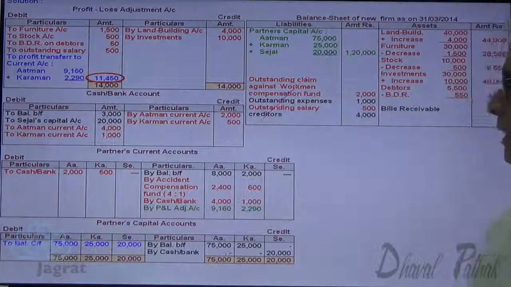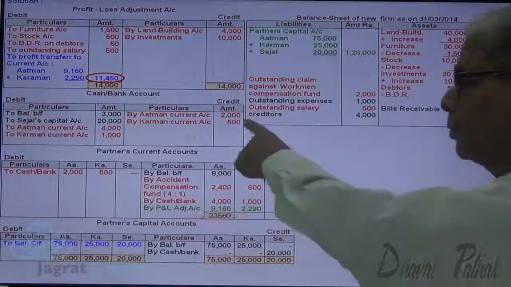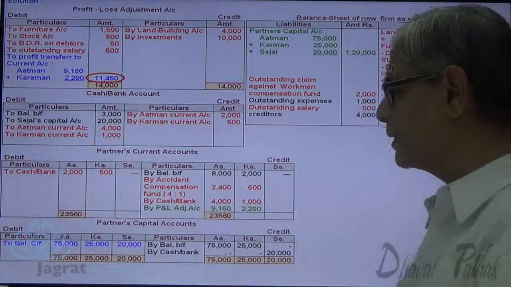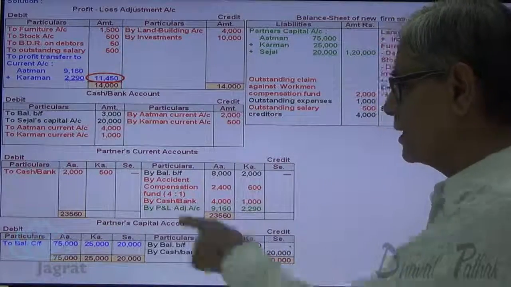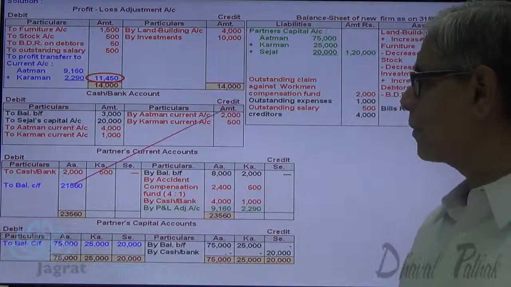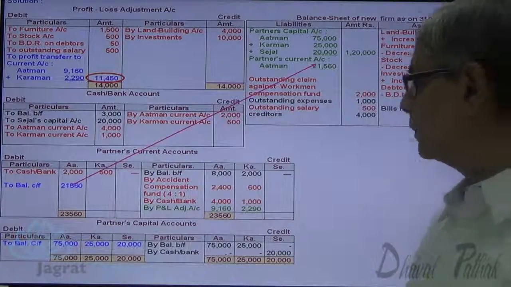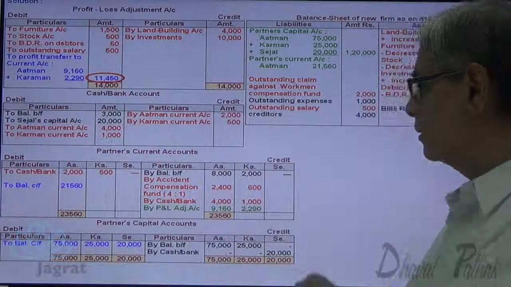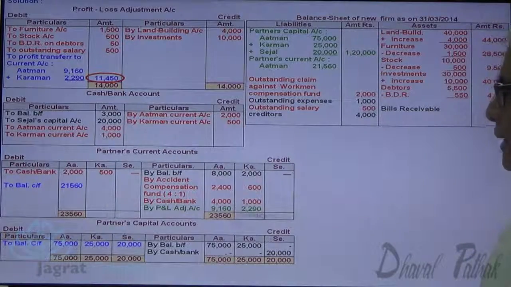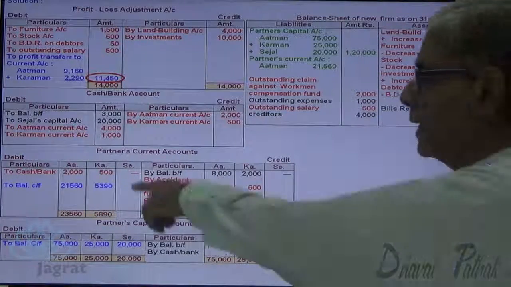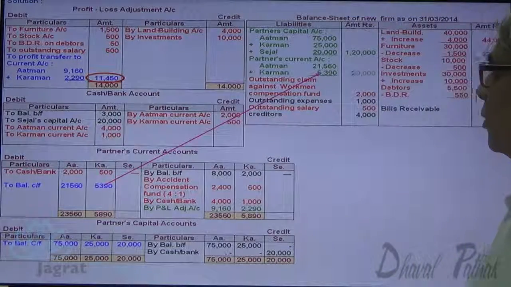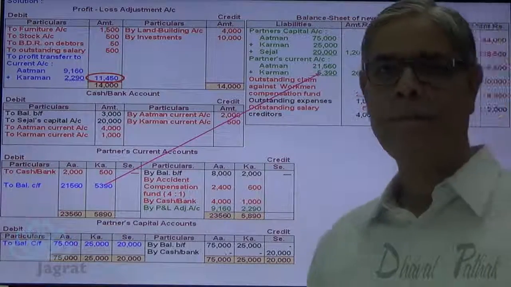Now I want to close this current capital account. Total of Atman 8,000 plus 2,400 plus 4,000 plus 9,160, 23,560 minus 2,000, so 21,560. That is the current capital of Atman. For Karman, 2 plus 1, 5,890. From 5,890, 500 is deducted, 5,390. This is the current capital of Karman, that is also reported in the balance sheet.